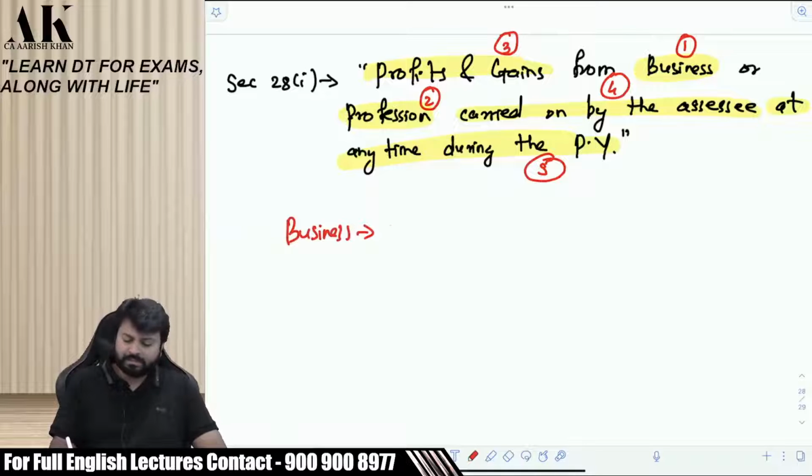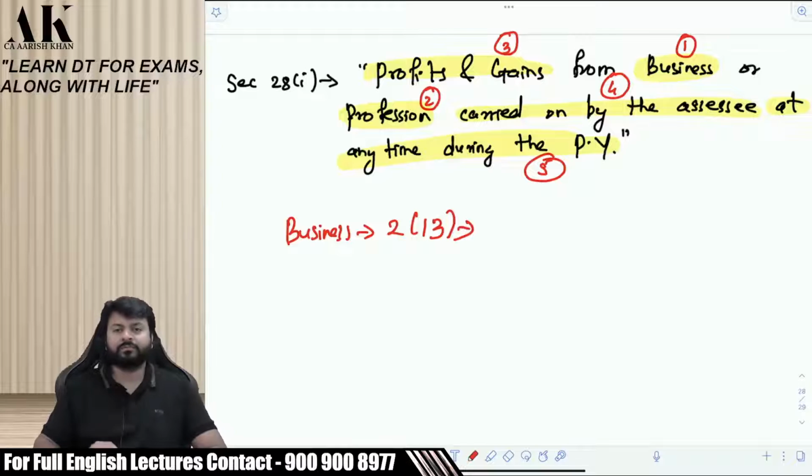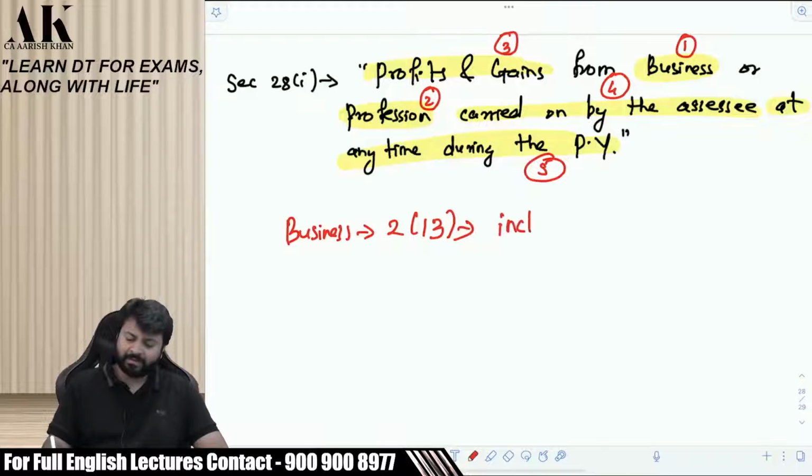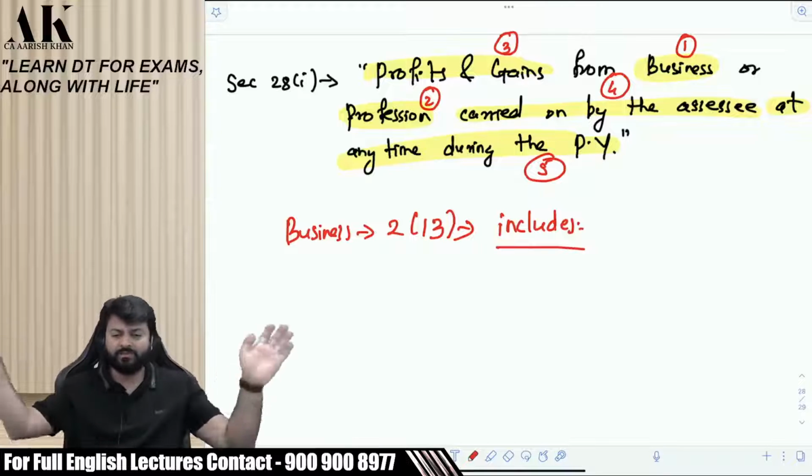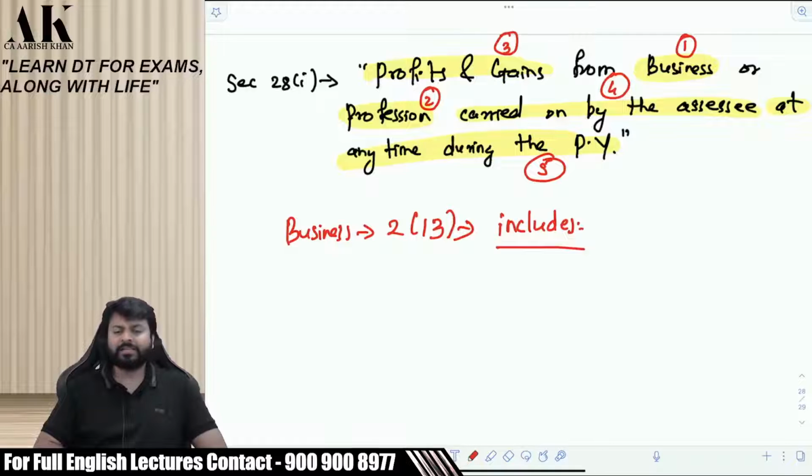The term business is defined under income tax law in section 2 clause 13. It is defined, but in a very vague manner, in an inclusive manner. The government does not give us the meaning of business. The government tells us what business includes. That's it. Again, will there be debates now?